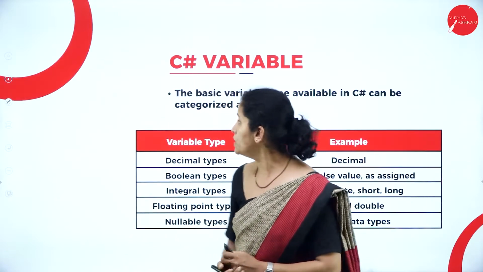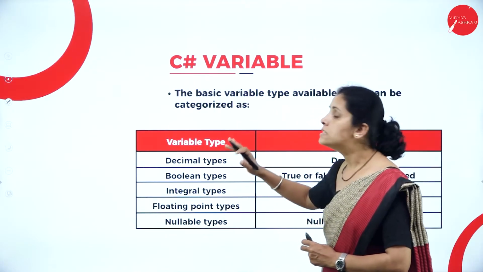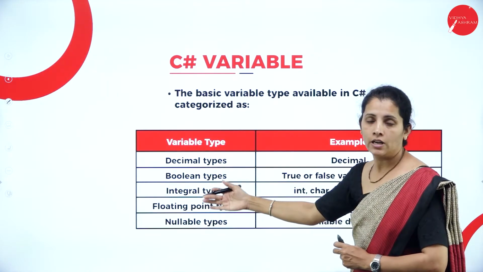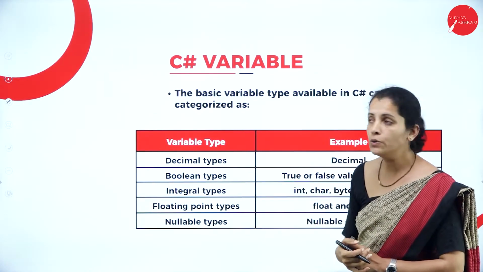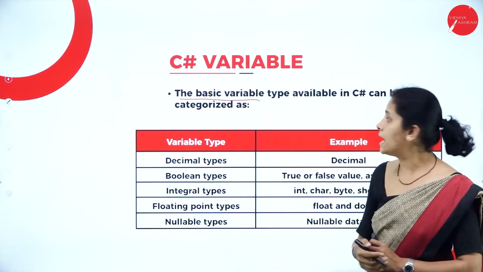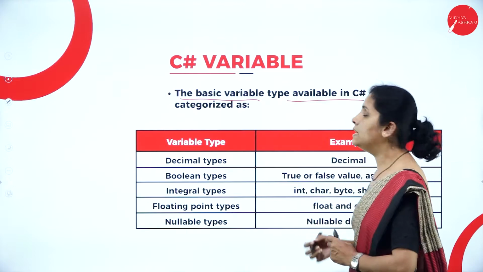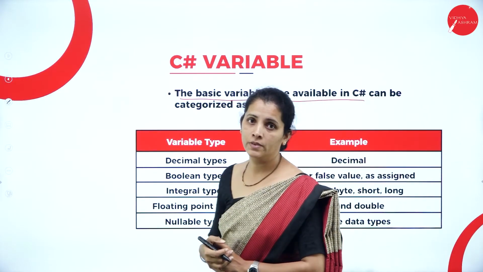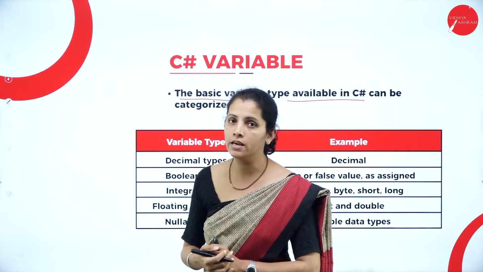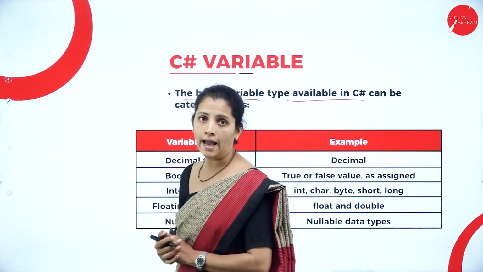Now dear students, I have certain variable declarations along with value types. So the basic variable types available in C#. Dear students, before that, let me write the syntax here. How to write the syntax?